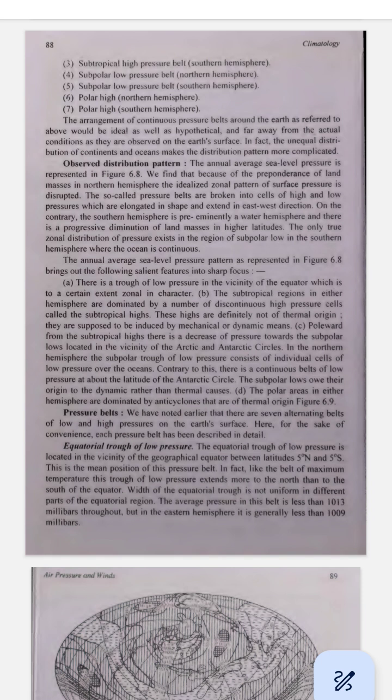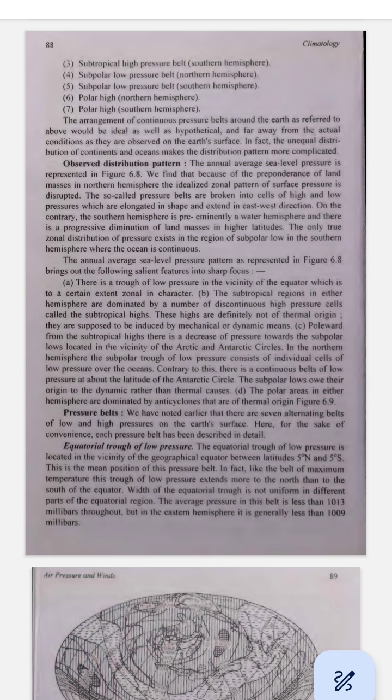3. Key pressure patterns. Equatorial low pressure. Location. Near the equator, 5 degrees north to 5 degrees south. Description. This is a zone of low pressure because the equator gets a lot of heat from the sun, causing air to rise. This rising air lowers the pressure at the surface. Example. Imagine standing in a room with a heater at the center. The area around the heater, the equator, will have rising warm air, creating a low-pressure zone.